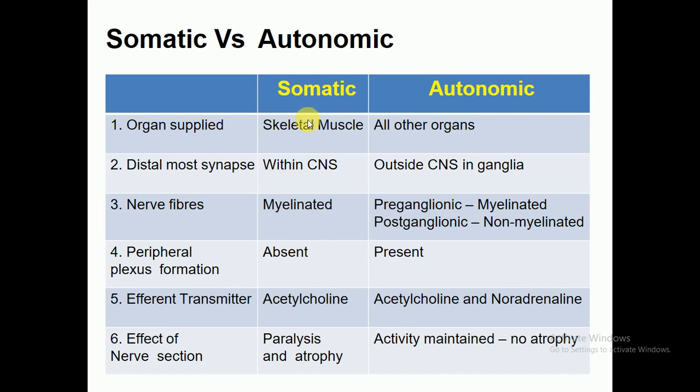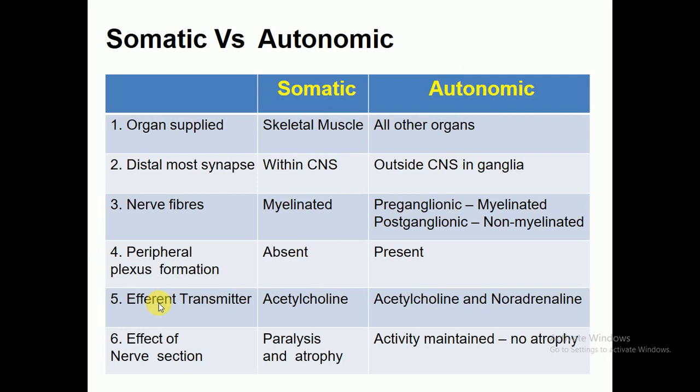The neurofibers of the somatic nervous system are myelinated, while in the autonomic nervous system the preganglionic fibers may be myelinated and the postganglionic fibers are non-myelinated. Peripheral plexus formation is absent in the somatic nervous system, while it is present in the autonomic nervous system.